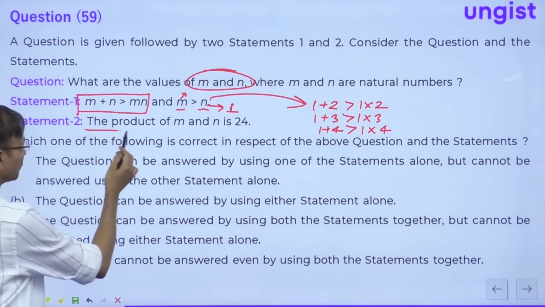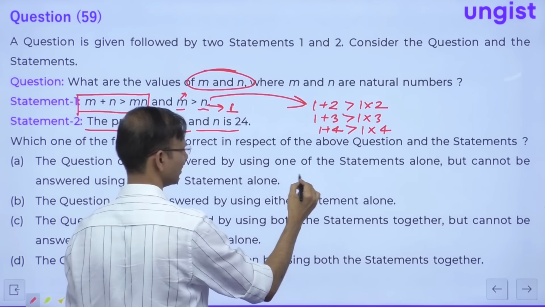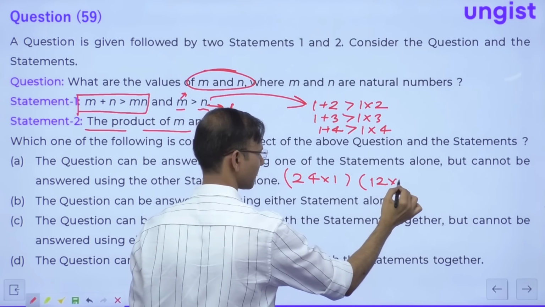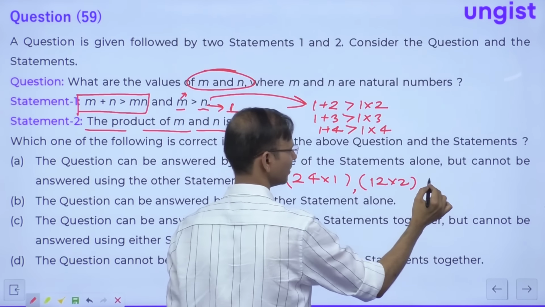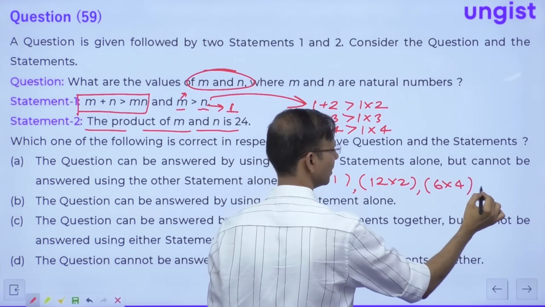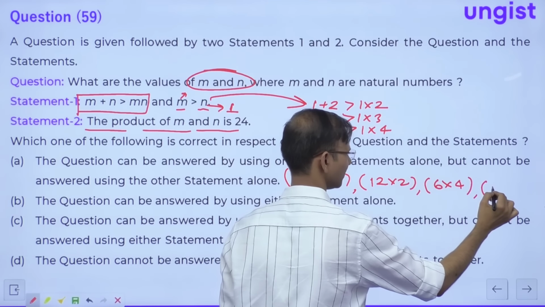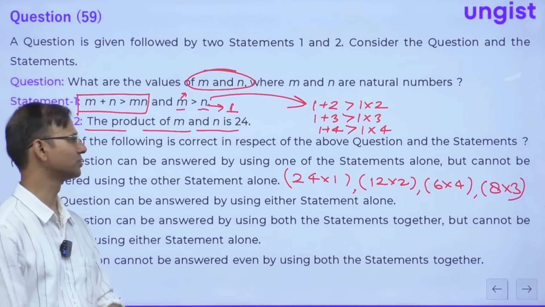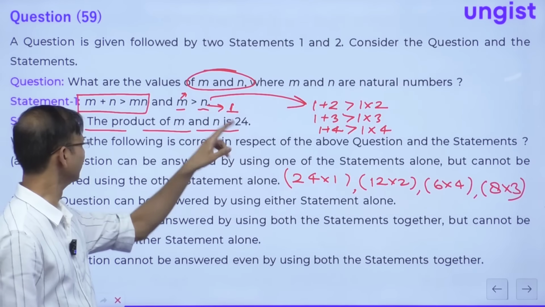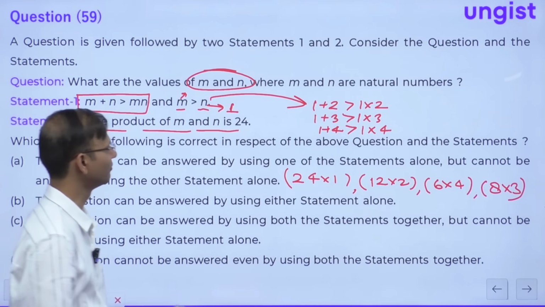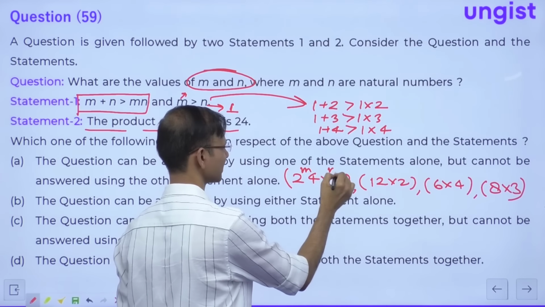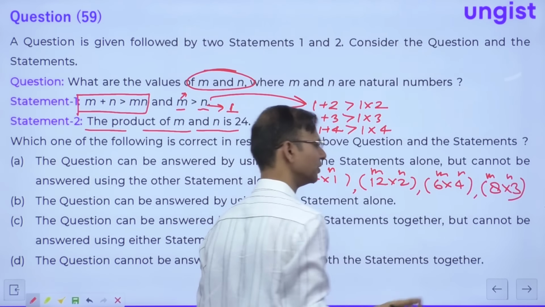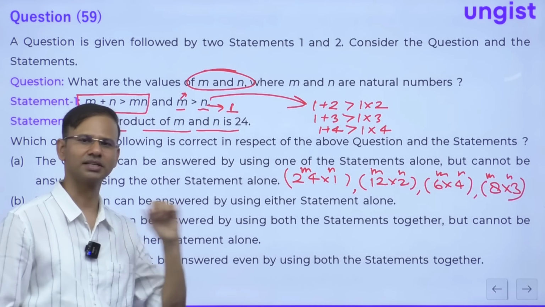Now statement number 2 alone, the product of m and n is 24. So this is 24 into 1. This is 12 into 2. This is 6 into 4 and this is 8 into 3, correct? So we have 4 pairs of m and n possible. In fact it would be 8, but here m is greater than n, so obviously this is m, this is n, this is m, this is n, this is m, this is n, and this is m, this is n. It will not be 8, it will stay 4 because m is greater than n is given in the question.